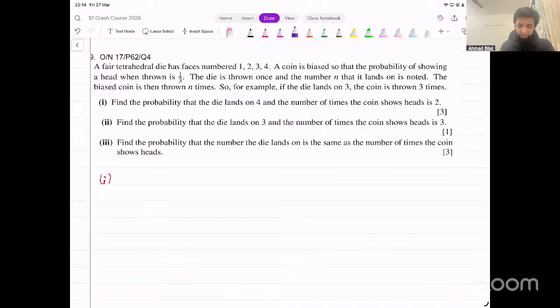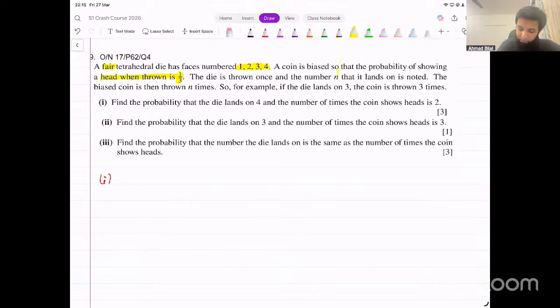Find the probability that the die lands on 4 and the number of times the coin shows heads is 2. Now, what does that even mean? Read the question statement and try to understand what they're saying. It's a fair die, numbered 1, 2, 3, 4. The die is fair, but the coin is biased, and the probability of head is 1 over 3.